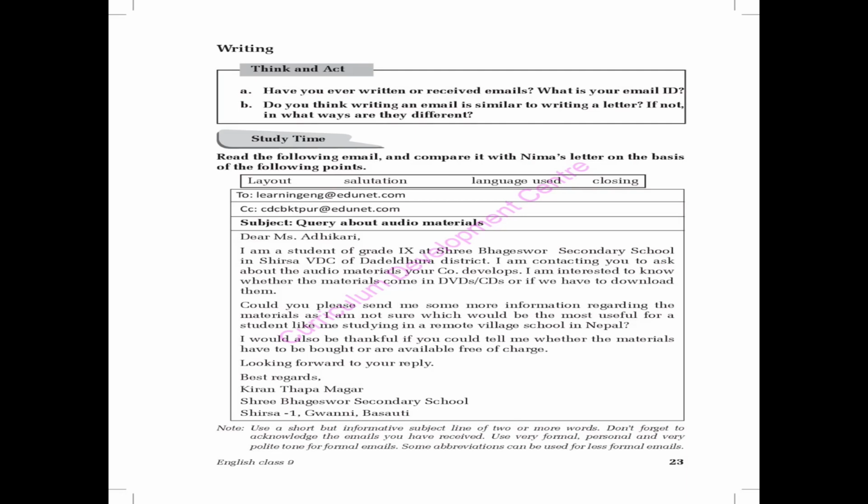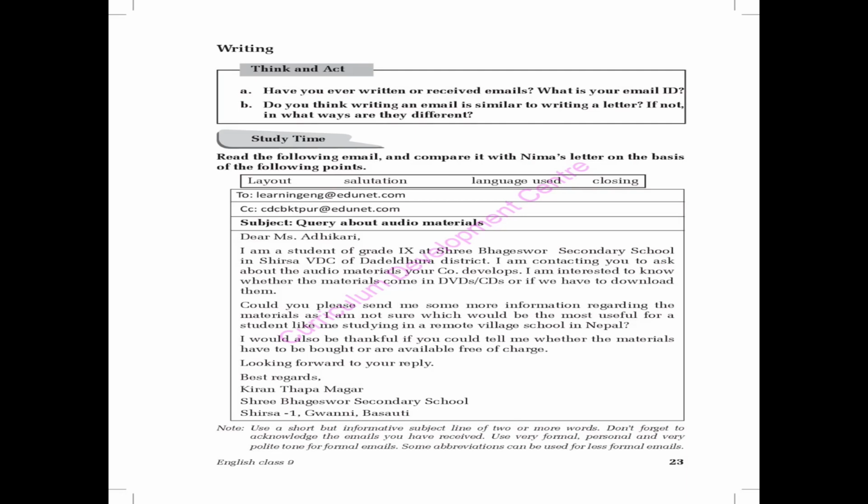"To" means to whom we are going to send the letter. His address is learningenglish@educationnet.com. Yes, it is the address to whom we are going to send the letter. CC: Curriculum Center, Curriculum Department Center, Bhaktapur, @educationnetwork.com. Subject: query about audio materials.